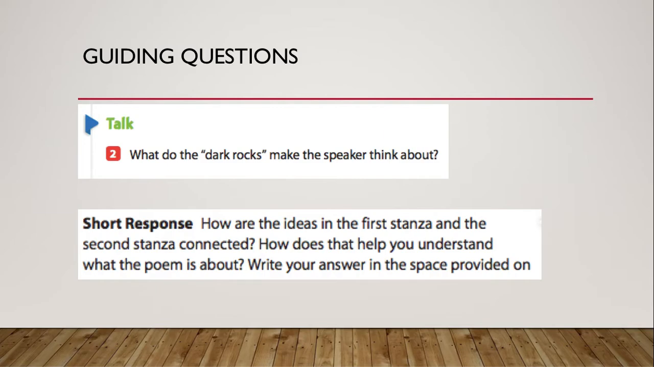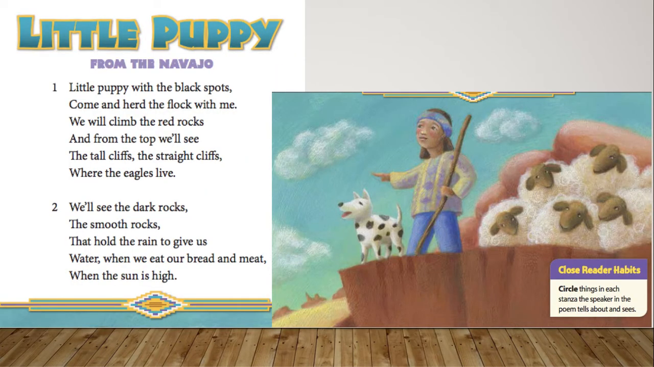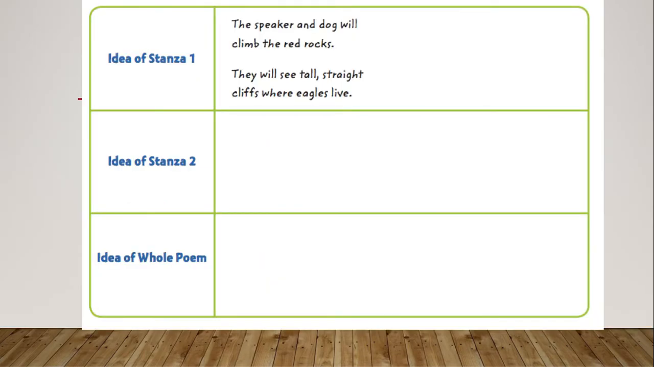When we look at what the dark rocks make the speaker think of, we look in stanza 2. We'll see the dark rocks, the smooth rocks that hold the rain that give us water when we eat our bread and meat when the sun is high. So the poet who's writing this is thinking about the land that is around him.